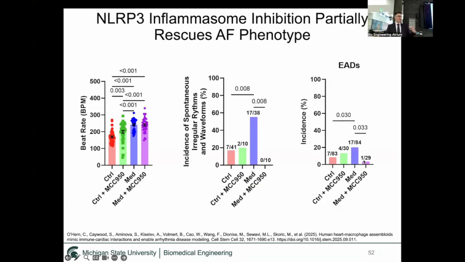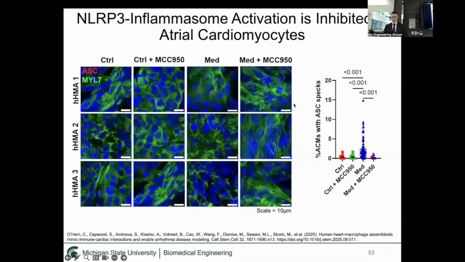So this showed that the NLRP3 inflammasome, while it didn't affect rate at all, it did improve the incidence of irregular rhythms in our system, indicating that the inflammasome is partially causal to the atrial fibrillation phenotype in our system. Again, just to confirm, we inhibited the inflammasome, we did immunofluorescence microscopy, and we saw a significant reduction in these ASC specs in the inhibited condition.